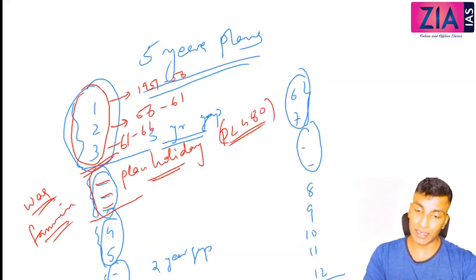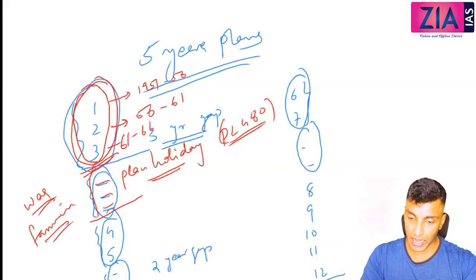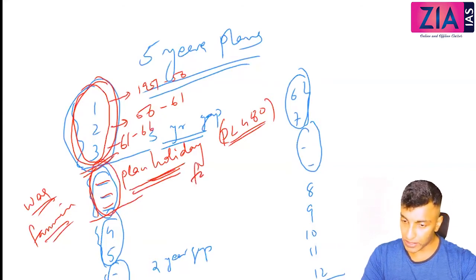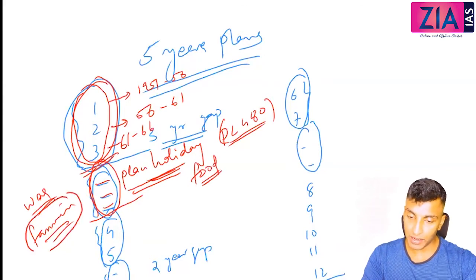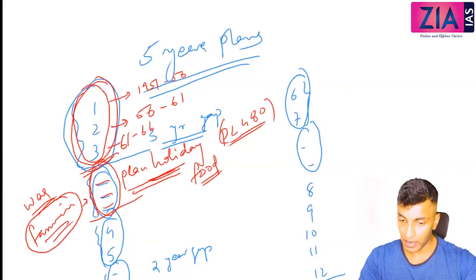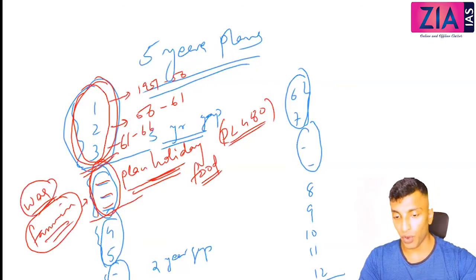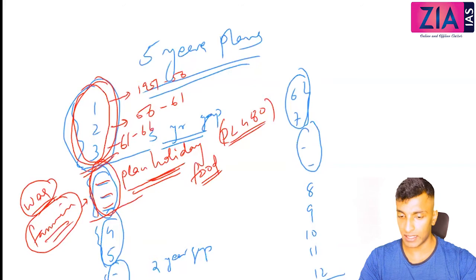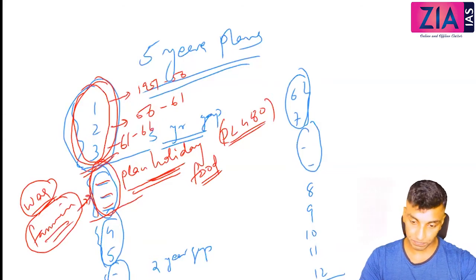So here understand 3 plans, 3 gaps. The 3 gaps are plan holiday. We went for focusing on food security. Famine was the main reason for the plan holiday, not war as such. War was there, 1962 and 1965, war with China, war with Pakistan, but still famine was the most important reason.